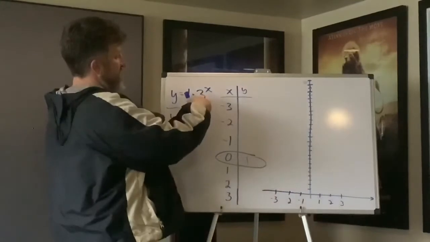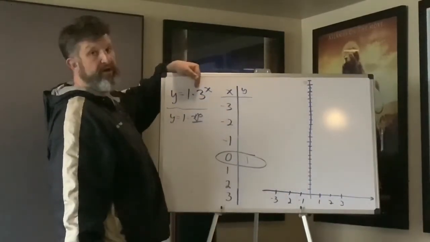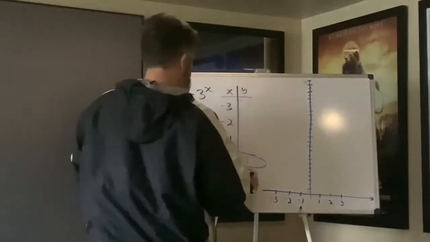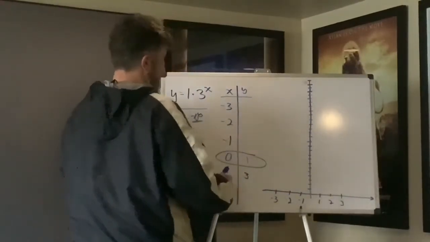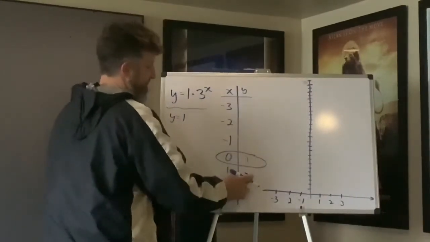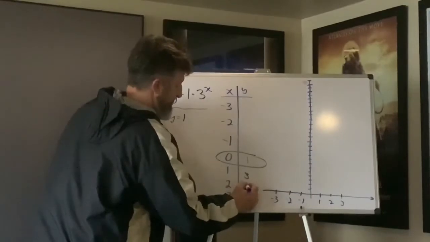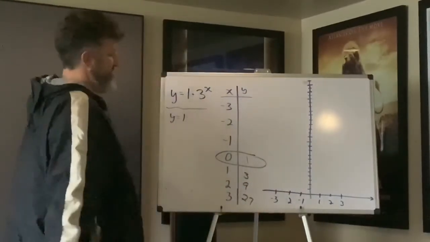Now remember what I said, that this number right here tells you your pattern. Well, what are we doing? We're multiplying by 3, right? So here we go. 1 times 3 is 3. I'm just going to fill this out right now. 1 times 3 is 3. 3 times 3 is 9. 9 times 3 is 27.